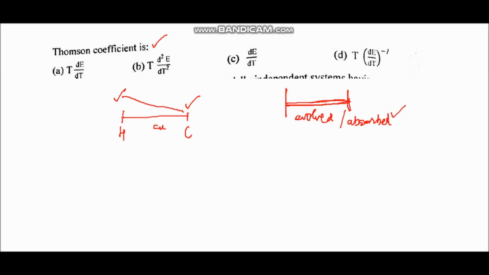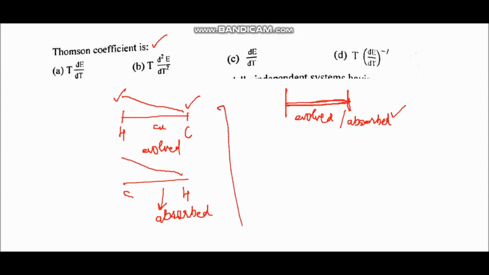So in this case the heat will evolve, and if we reverse this phenomena, means if this end is cold and this end is hot and current is flowing from cold to hot, then it will take place with the absorption of heat, then heat is absorbed in this case. So this is called Thomson effect, and formula of Thomson effect is given by option B, T square E over dt square. It is represented by sigma.